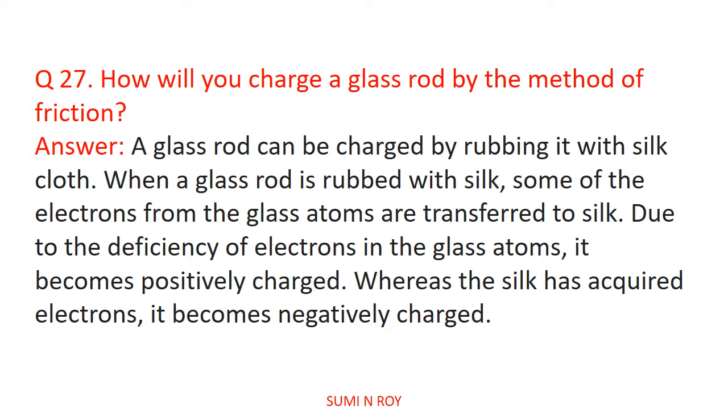So we can write like this: a glass rod can be charged by rubbing it with silk cloth. When a glass rod is rubbed with silk, some of the electrons from the glass atoms are transferred to silk. Due to the deficiency of electrons in the glass atoms, it becomes positively charged, whereas the silk has acquired electrons, so it becomes negatively charged.